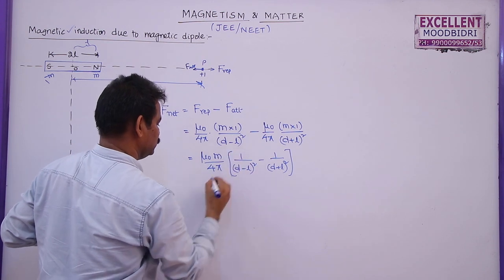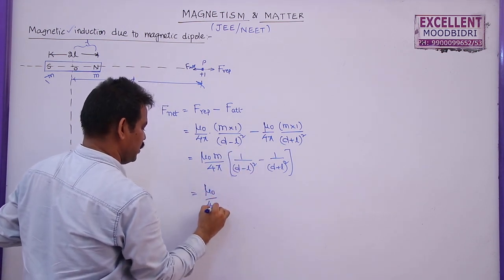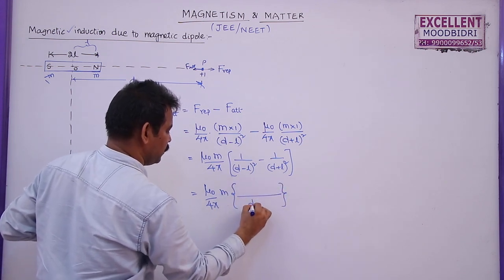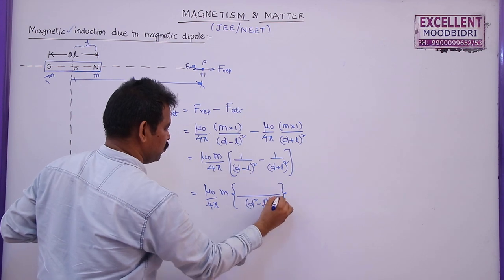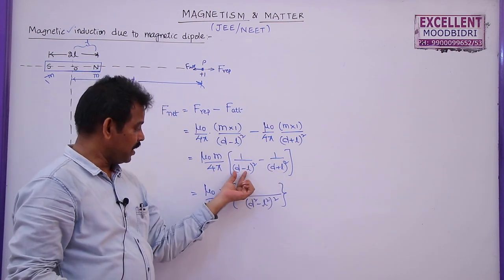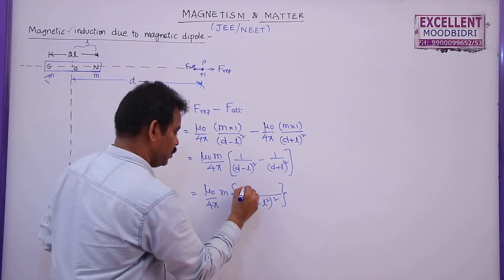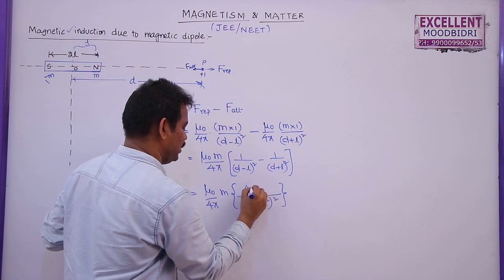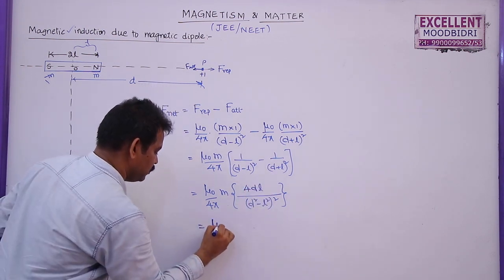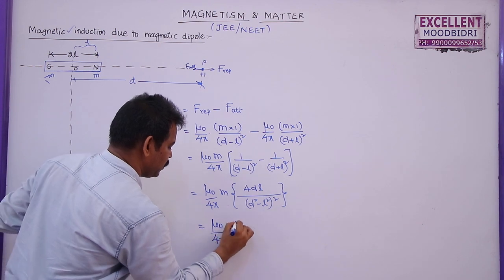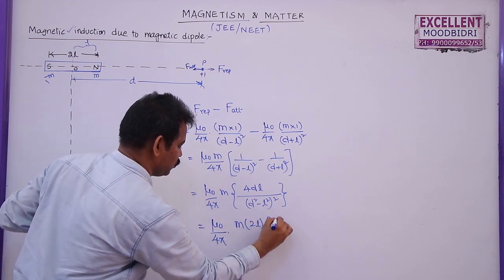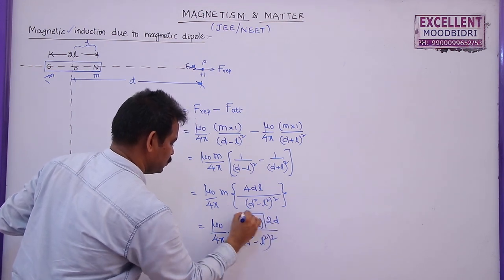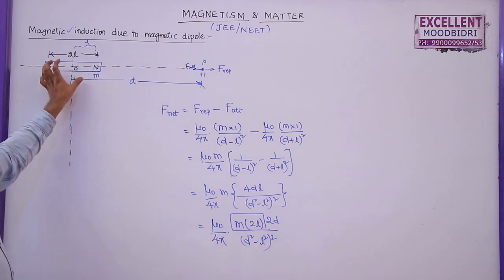So directly you can write mu naught by 4 pi M into, after simplification, the denominator will be D square minus L square whole square. The numerator is D plus L whole square minus D minus L whole square. So this will become 4DL, actually you will get 2DL plus 2DL. So you can write this as mu naught by 4 pi M into 2L into 2D by D square minus L square whole square.